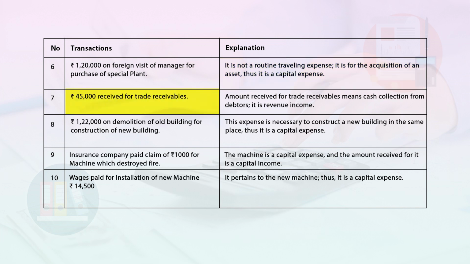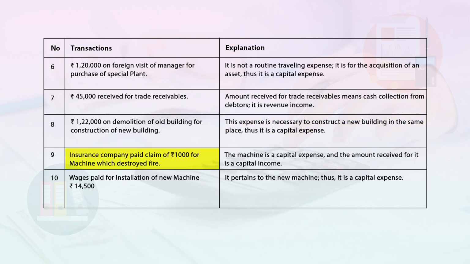Next is rupees 45,000 received for trade receivables. Here, amount received for trade receivables means cash collection from debtors. It is revenue income. Next is rupees 1,22,000 on demolition of old building for construction of new building. This expense is necessary to construct a new building in the same place. Thus, it is a capital expense.